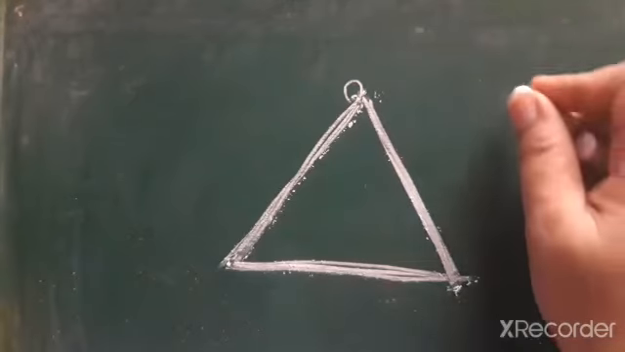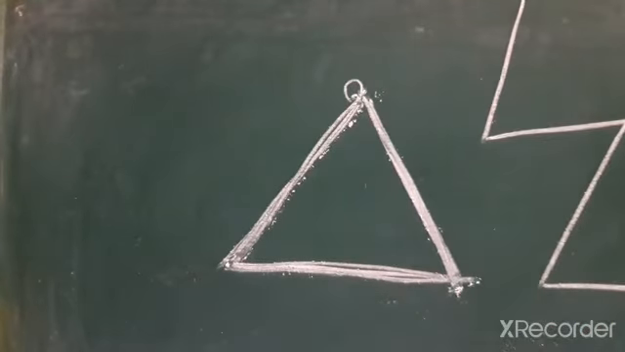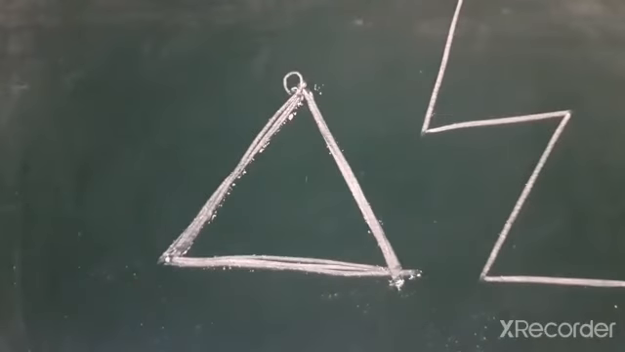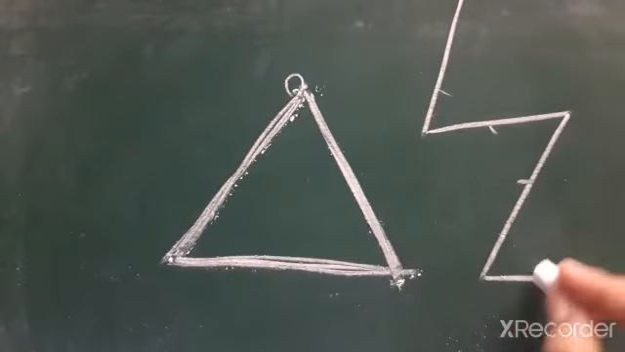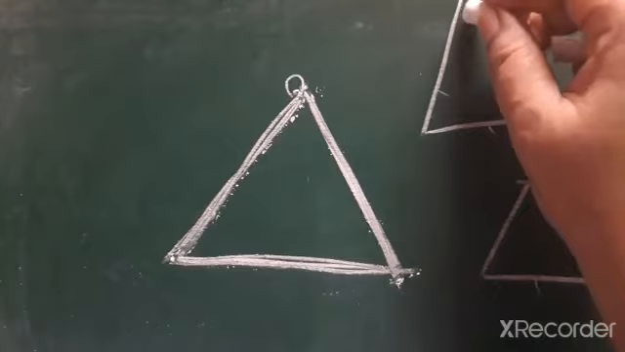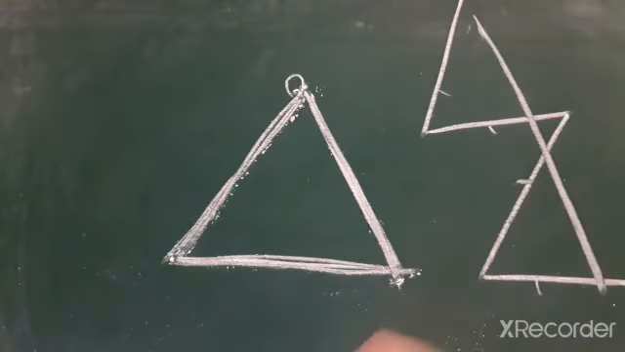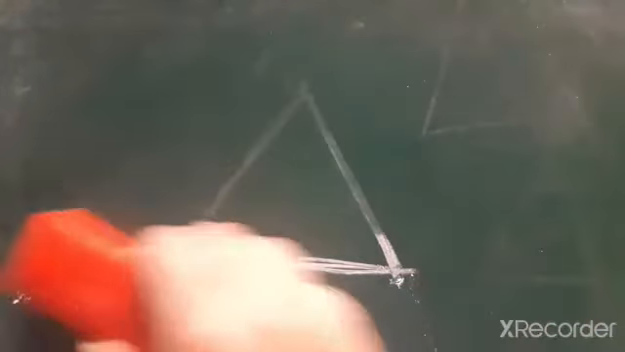A polygon is a closed figure with three or more line segments. So this is a polygon. And is this a polygon? Here we have four line segments: 1, 2, 3, 4. Is this a polygon? No, this is not a polygon because this is not a closed figure. If it is a closed figure, then it becomes a polygon. So a polygon is three or more line segments forming a closed figure. Triangle, quadrilateral, square, all are polygons.